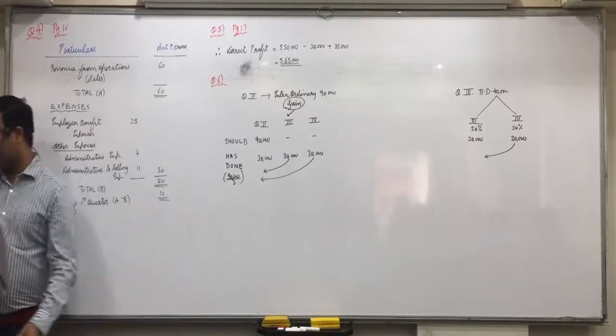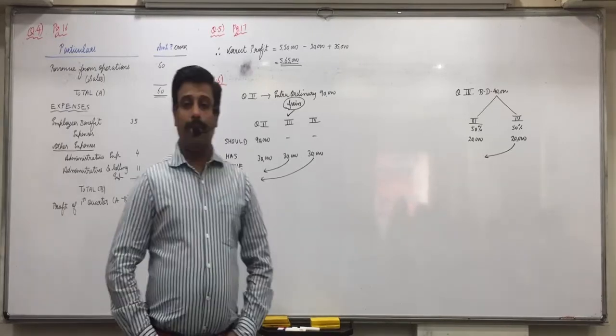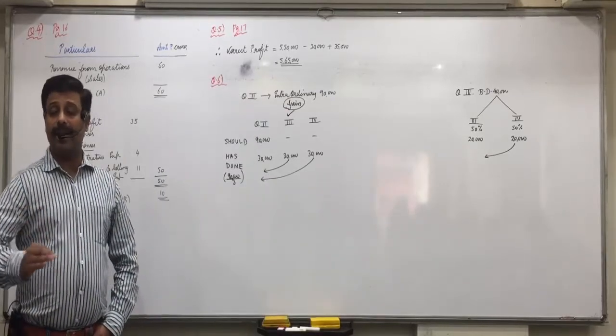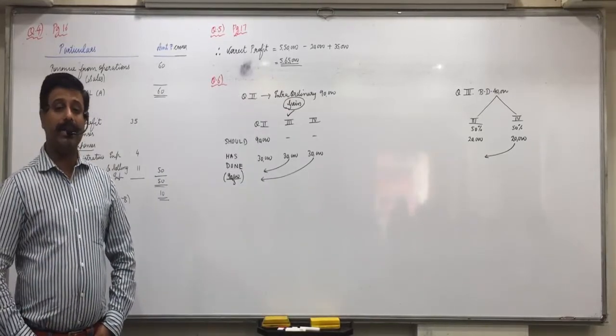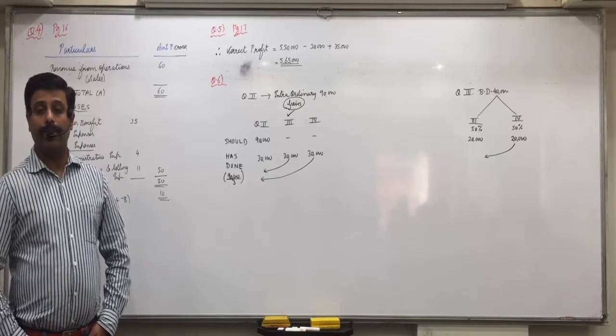Read out. As per AS 25, discrete view has to be followed. Extraordinary gain received in quarter 2 should be fully recognized in quarter 2 itself. Any confusion? Full stop.